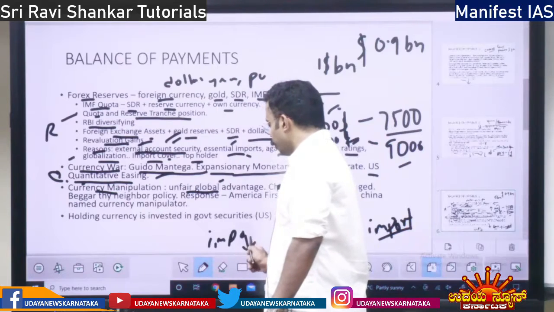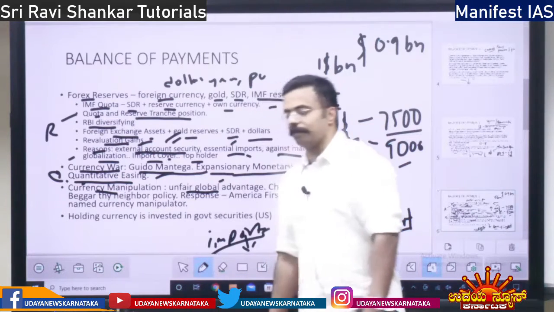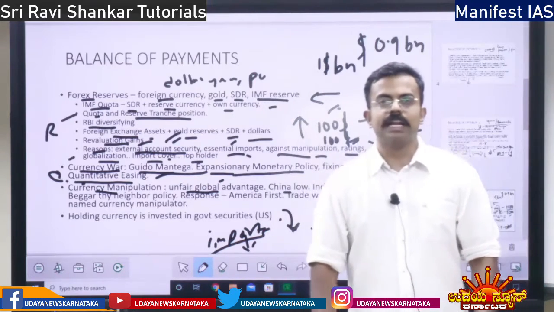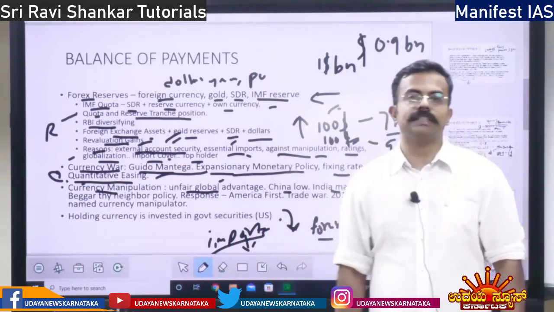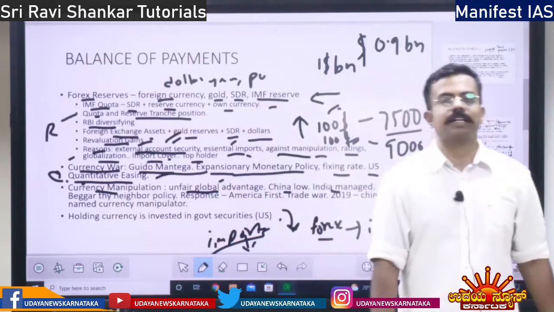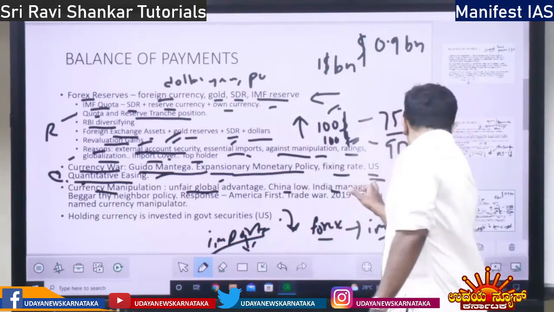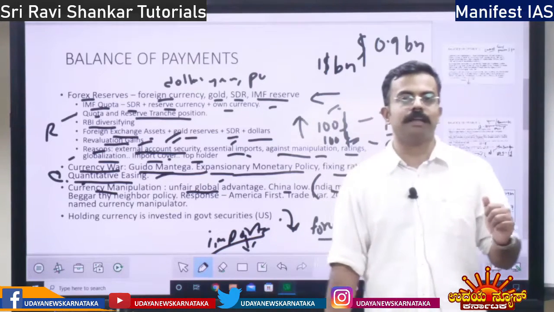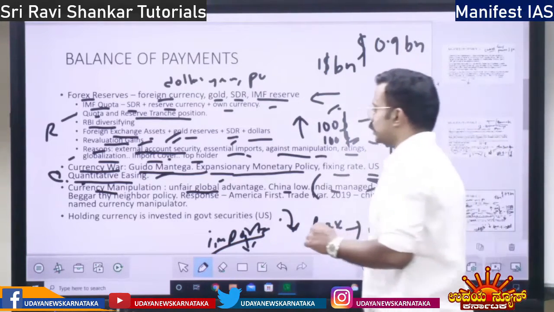We cannot import oil and other essential medicines and other things. So we can neither overvalue our currency nor undervalue our currency. We have to manage our currency at an optimum level. That is, India manages its currency.